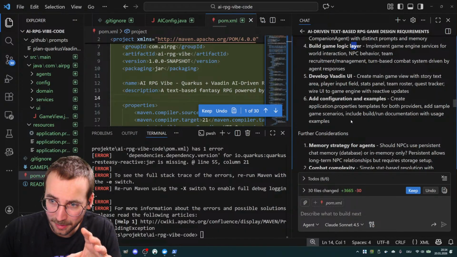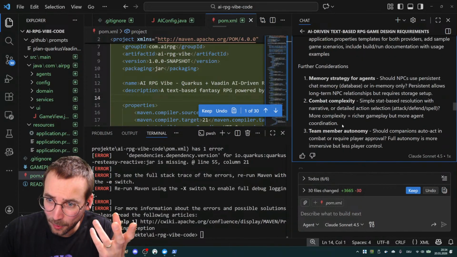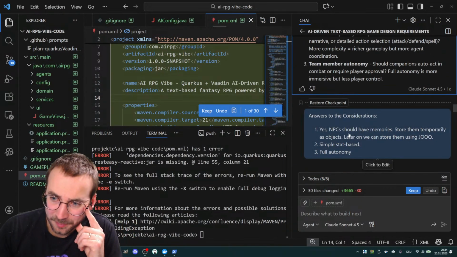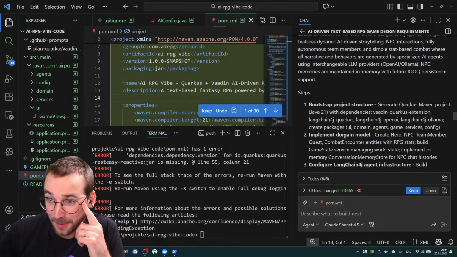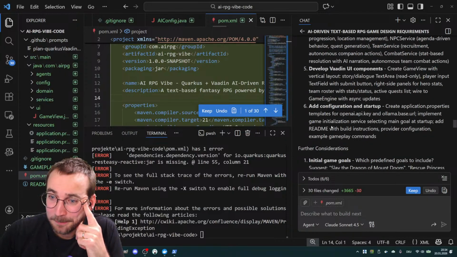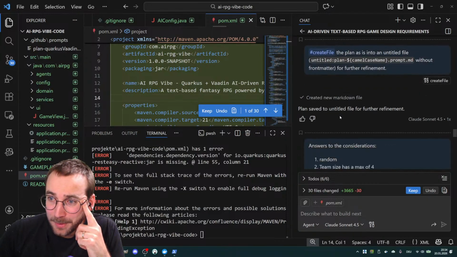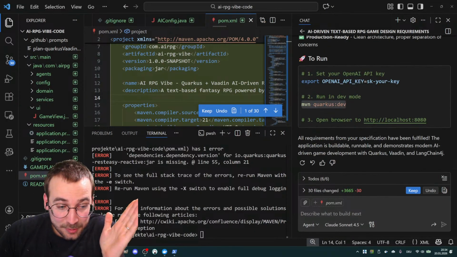So I think OpenCode must implement some way to search for the right context files. Maybe that's more efficient or just faster, but not necessarily better, right? Yeah. But I don't know. I didn't try it yet.